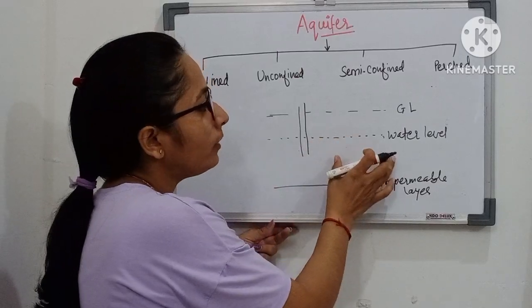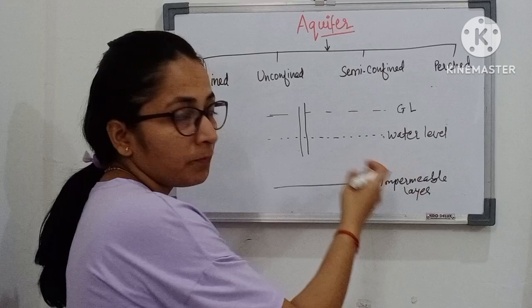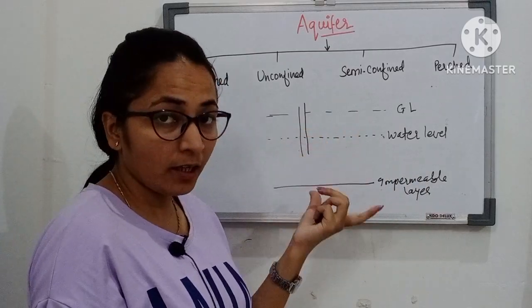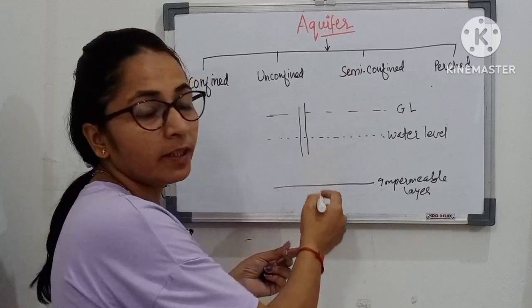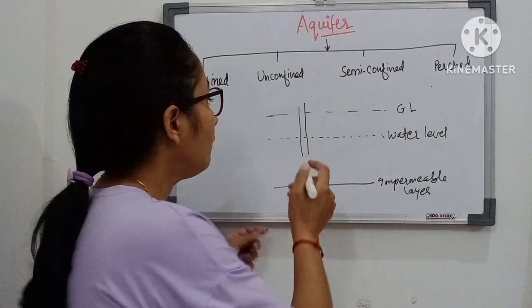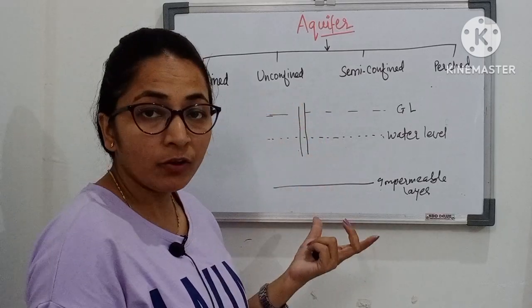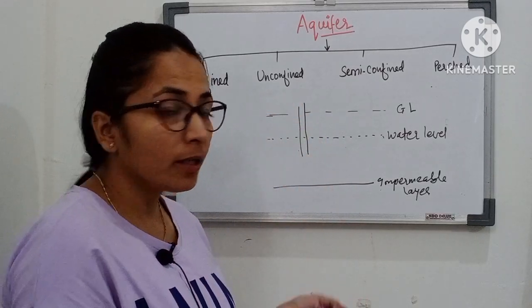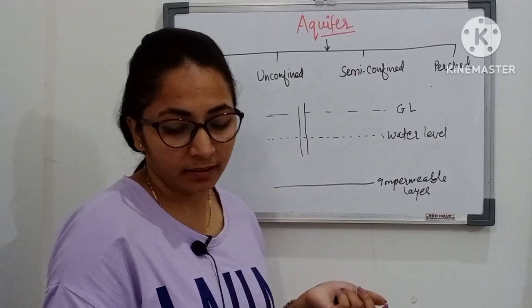However, it depends on the topography, and the water table will fluctuate in case of recharge and withdrawal also. In case of withdrawal, the water table will decline. In case of recharge, the water table will rise. Unconfined aquifers get recharged by rainwater, irrigation water, artificial recharge, influent seepage, etc.